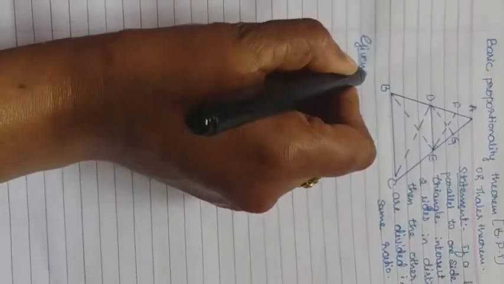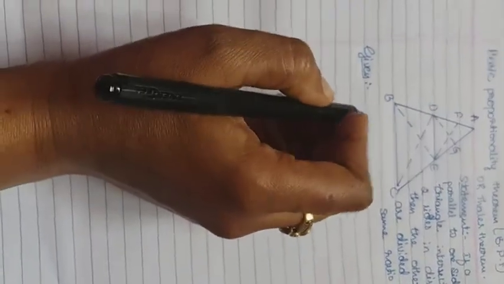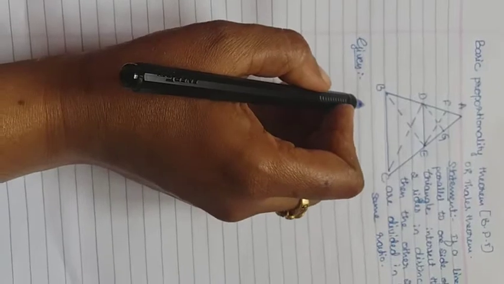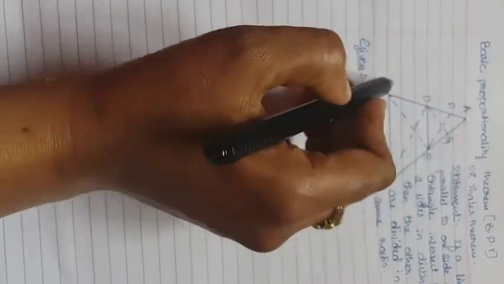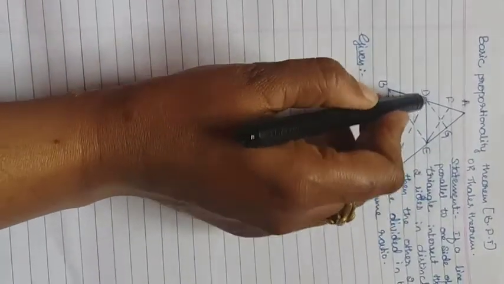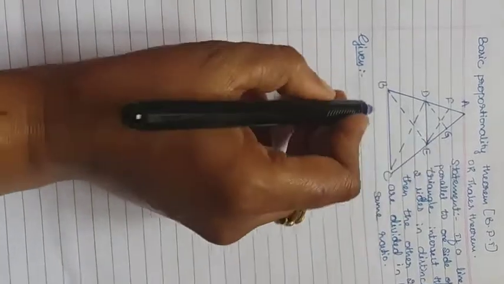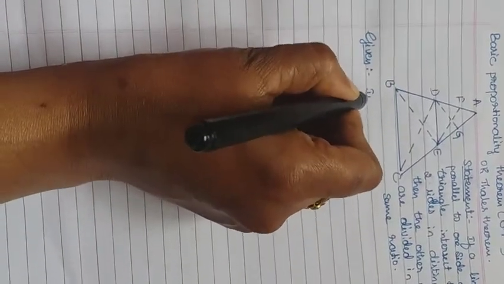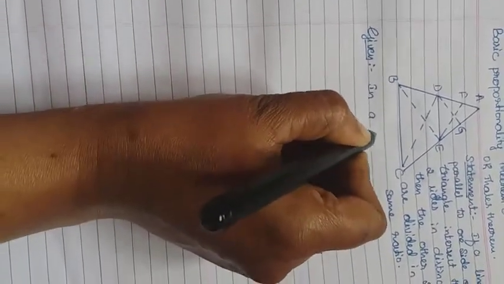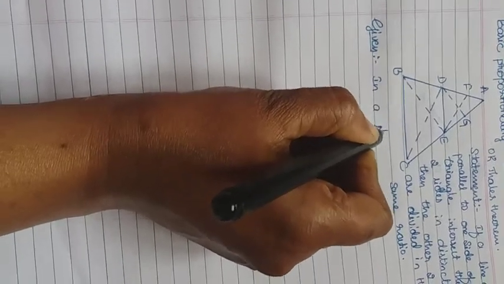First we have to write down the given. What have they given? They have given the triangle. In triangle ABC, DE parallel to BC, that we have to write. In your book they are giving it in a confusing way, so it is not necessary to write all that.